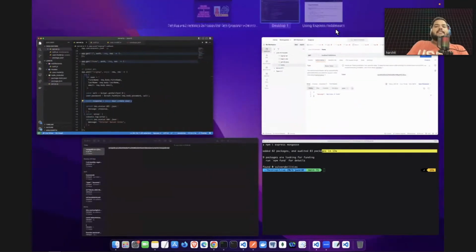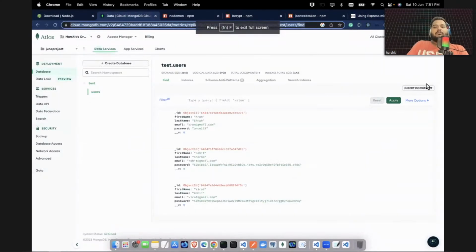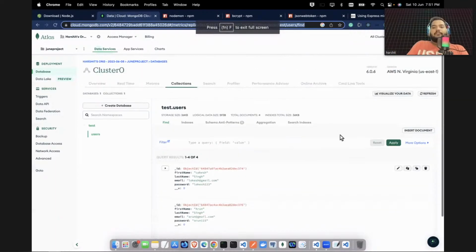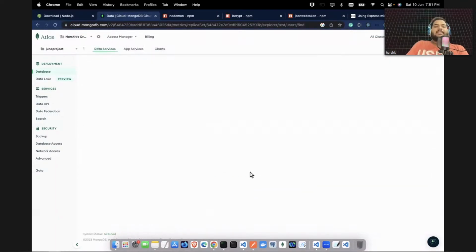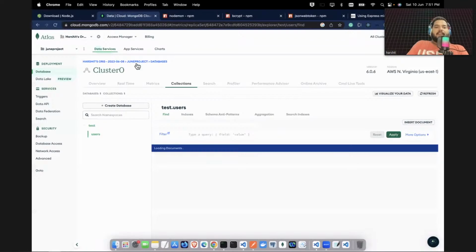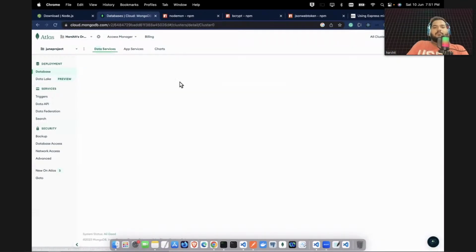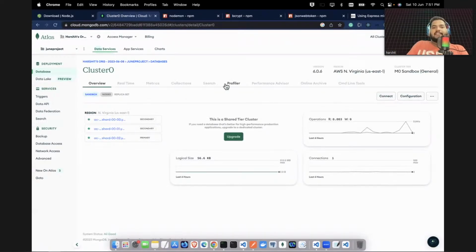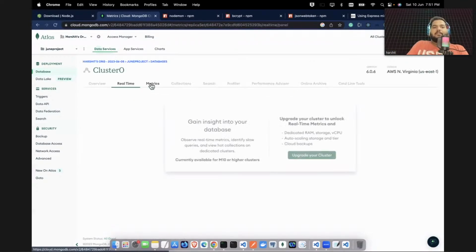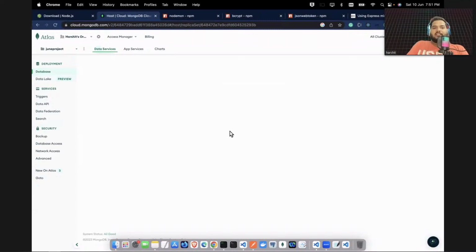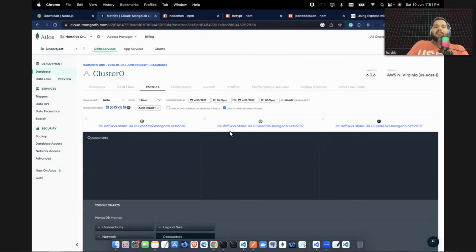Guys, if you go to the cloud database now and refresh, here is the database that we have. If you go on your MongoDB, you can see all the information that we have. See guys, all the metrics, real-time information, all are coming here. Okay, this is a good place to start your career.